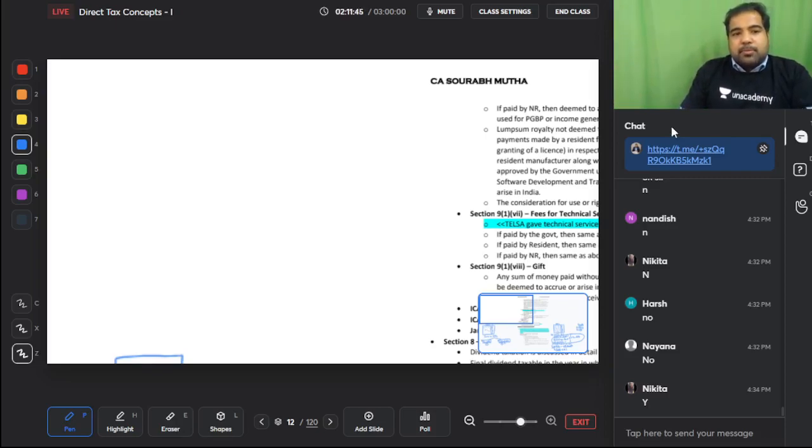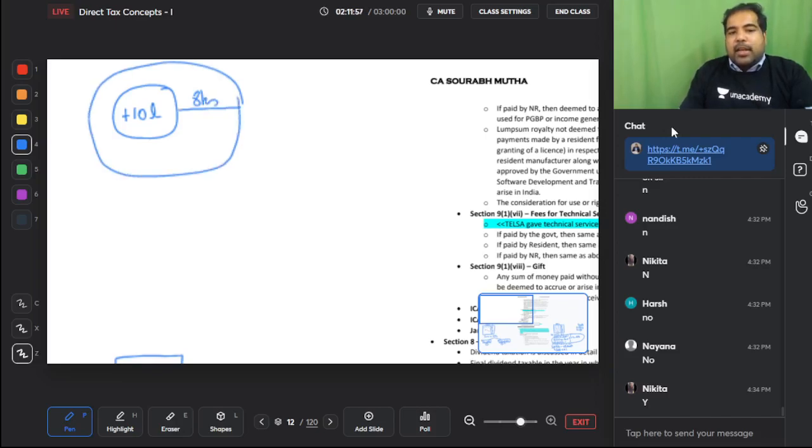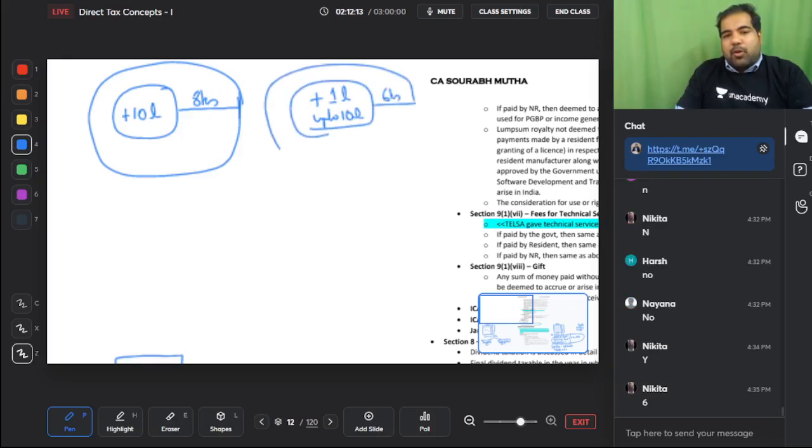So here it is. If there is a city with a population of more than 10 lakhs, then up to 8 kilometers, it will be considered urban. So this is the boundary. All this is urban, yes. If the population is more than 1 lakh, but up to 10 lakhs, that means it's a slightly smaller town, then up to 6 kilometers is the boundary, yes. And this 6 kilometers, this distance is aerial distance. This is not Google Map distance, guys.